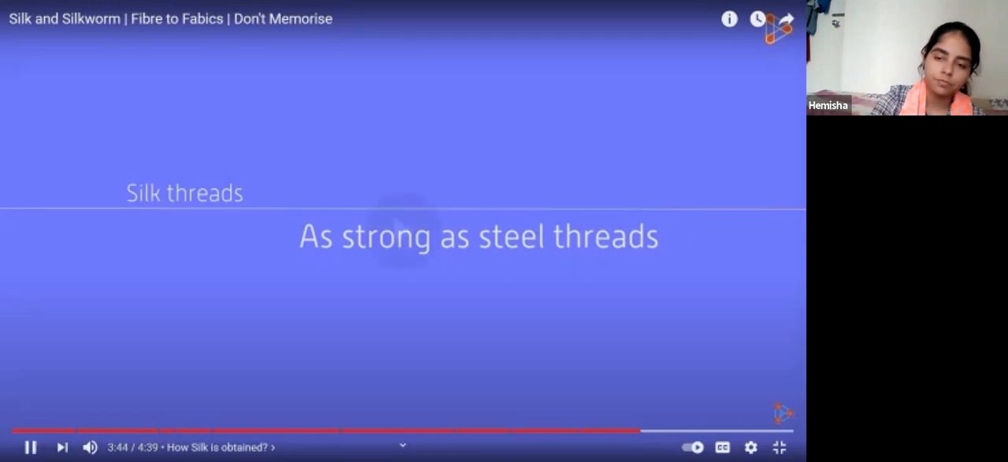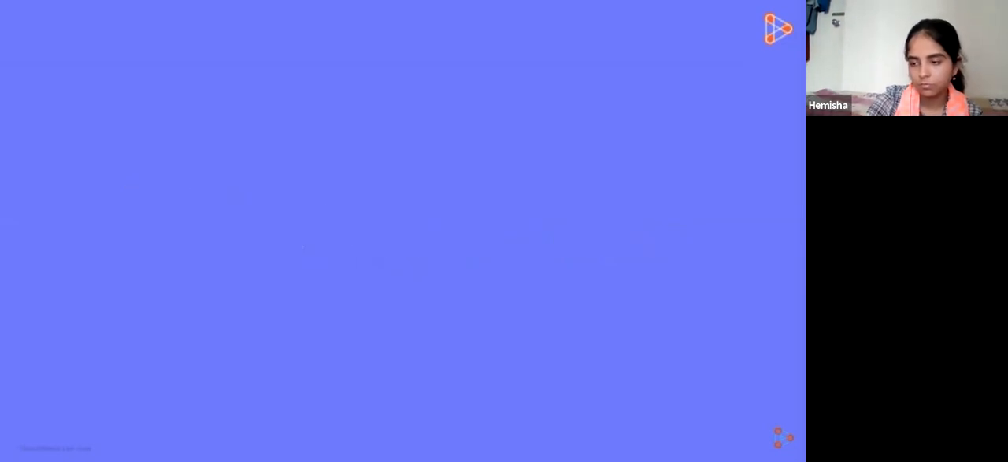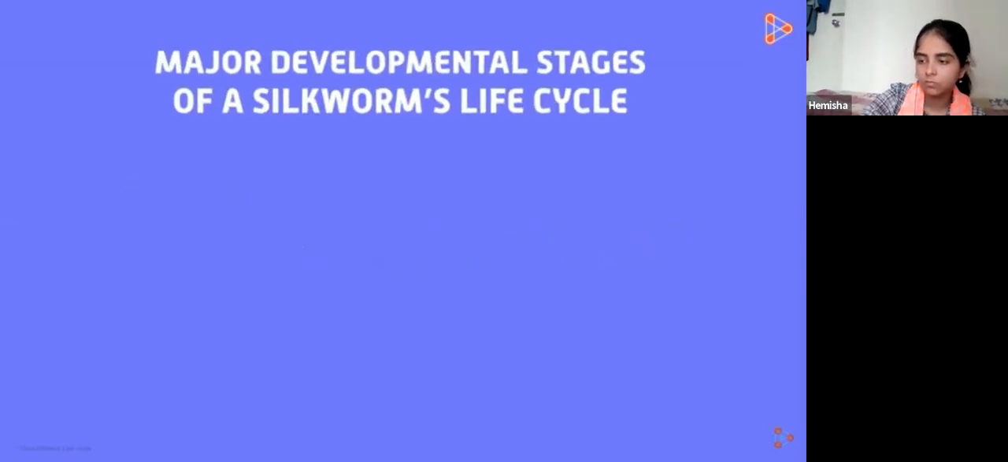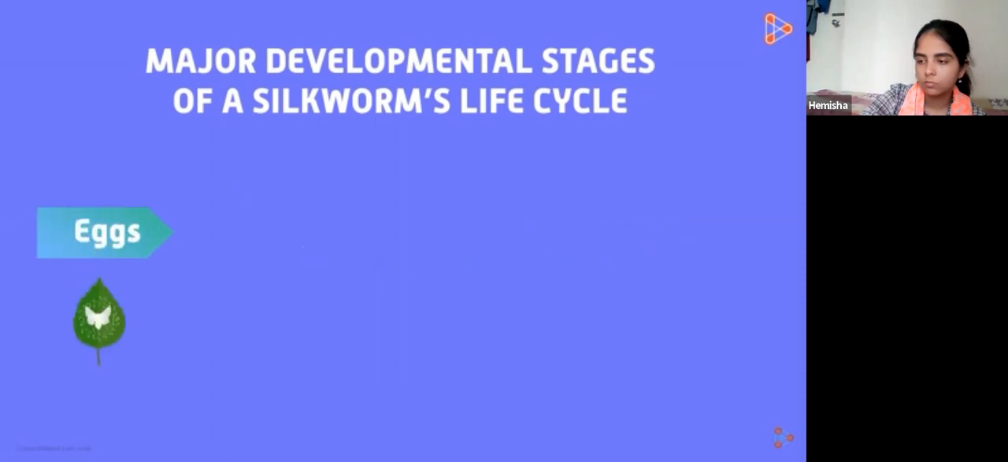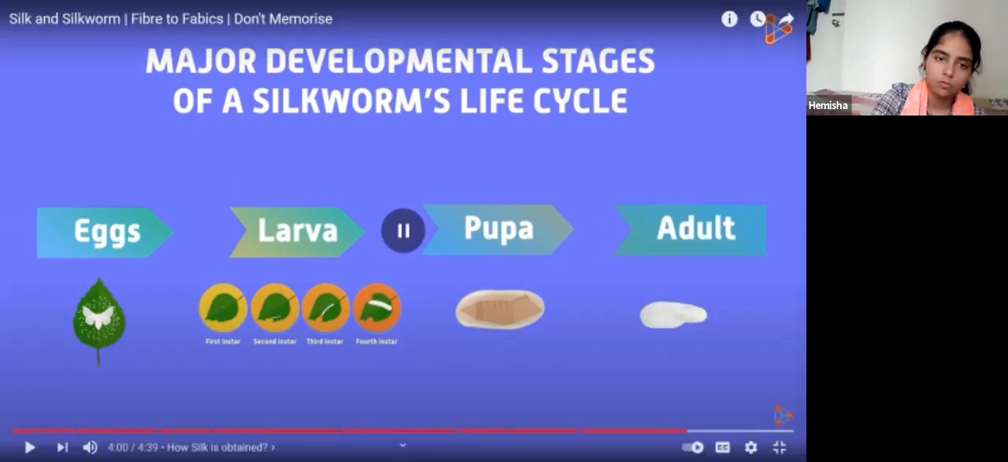Fine. Processing of these threads further gives us the silk fibers. In short, these are the 4 developmental stages of a silkworm's life cycle. The eggs come first, then the larval stage, followed by the pupal stage, and lastly the adult stage. Okay, can you see this life cycle? Where the mature moths fly out of the cocoon. This is the last stage.